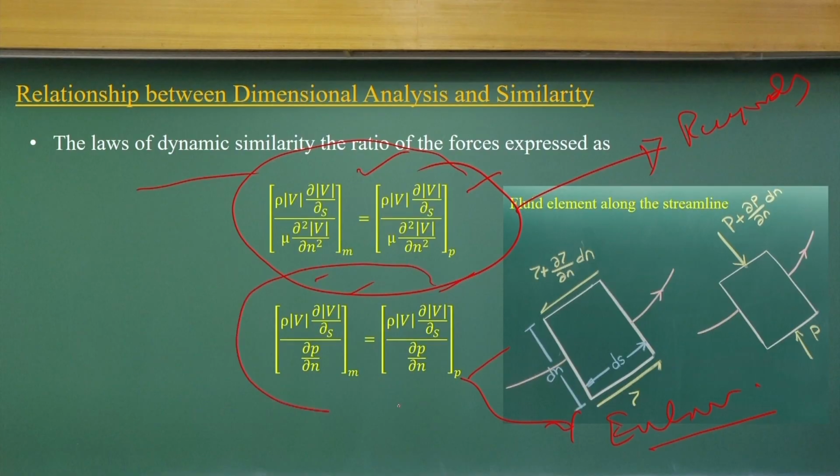In a similar way, if we compute the ratio between inertia force and pressure force, we get the reverse of the Euler number, and we get the expressions for the Euler number and the Reynolds number. So it is quite easy. You can look at the element level as well as the gross characteristic level. We can understand the flow behavior in terms of Reynolds number similarity or Euler number similarity.